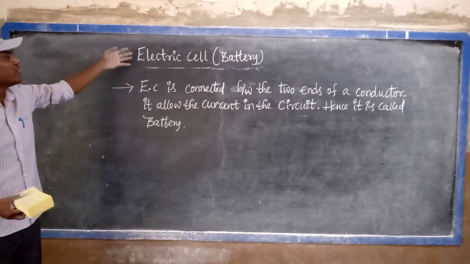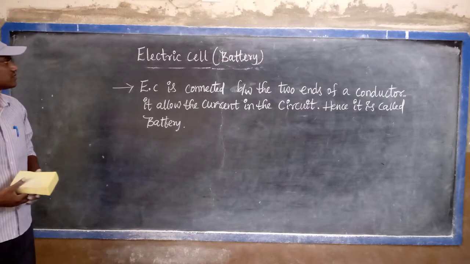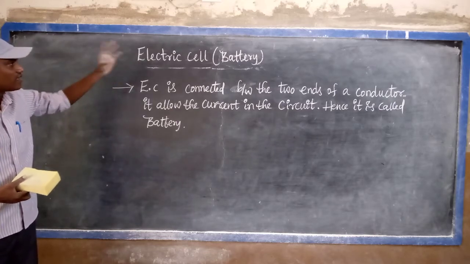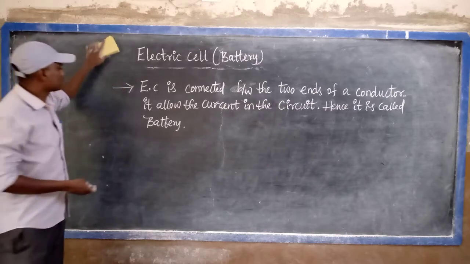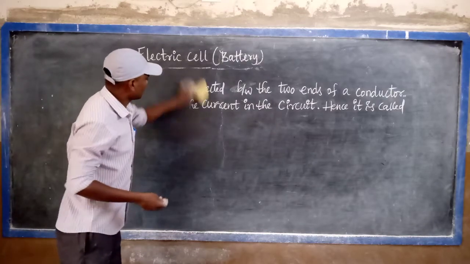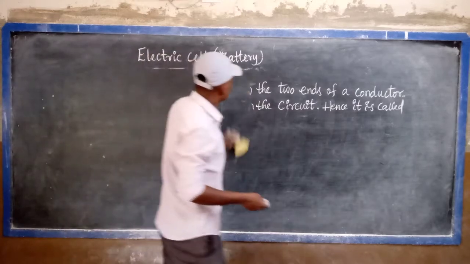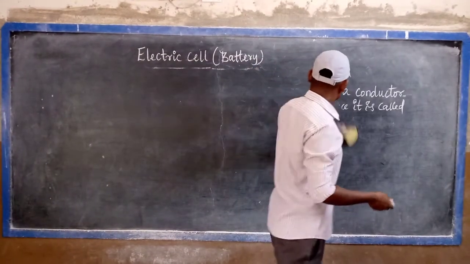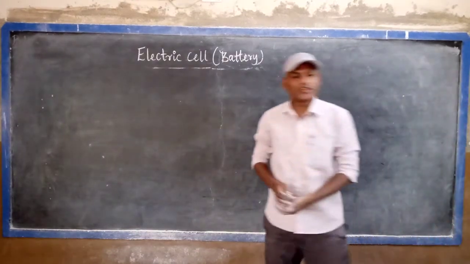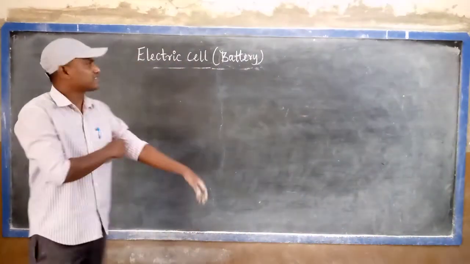That's why we call the electrical cell a battery. So this is the brief idea about the electric cell.